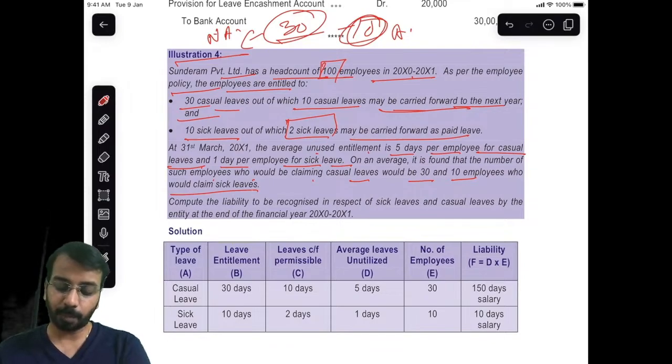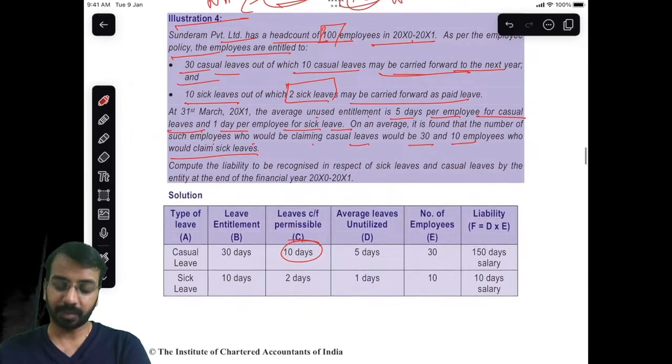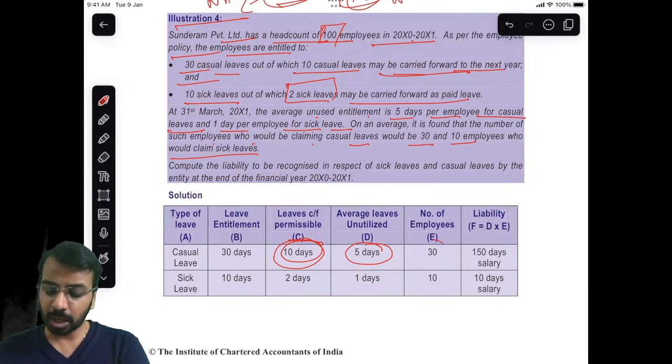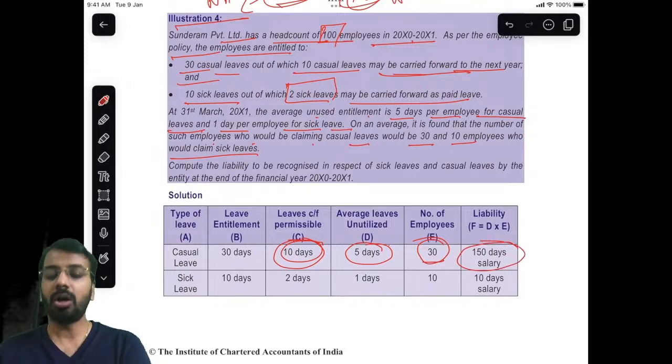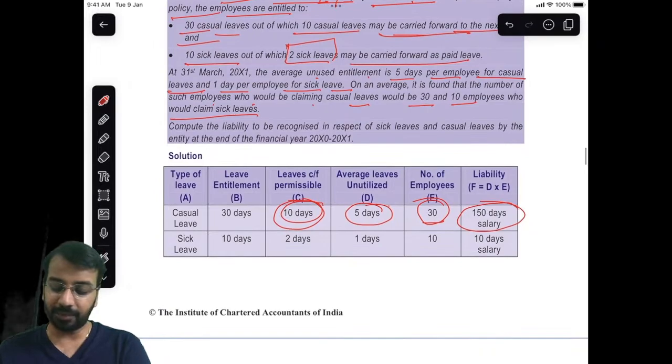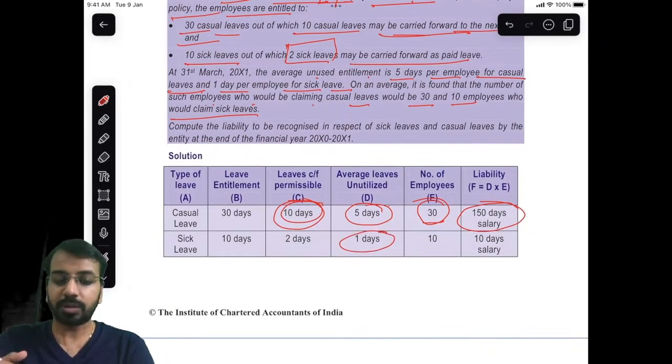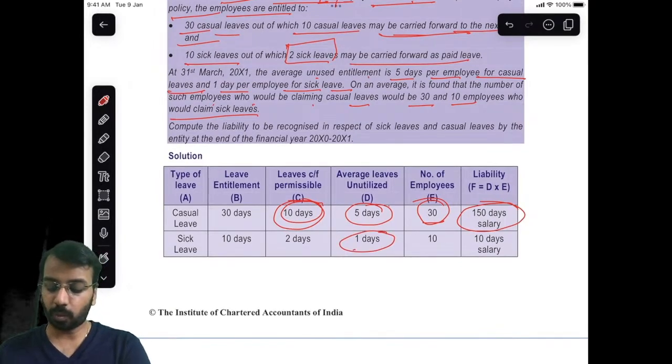And what you are saying is, out of 30 days, you can carry forward 10 days. But out of these 10 days, unutilized leave is only 5 days. That is the average number. And how many employees are expected to use? 30 employees. So total is 150 days salary. You will make a provision. Similarly, sick leave. Average unutilized means how much will be carried forward on an average. 1, number of employees 10, you will provide for 10 days salary.